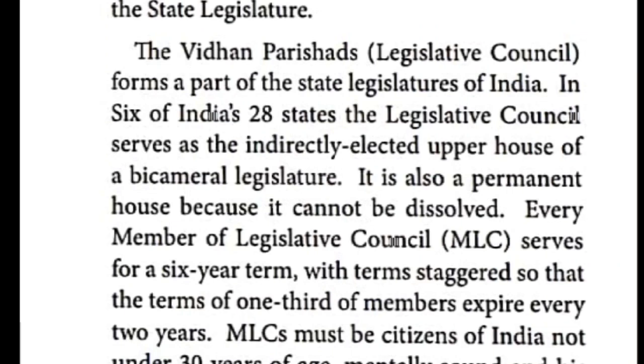Here, for the legislative council, members can continue as a member for a 6-year term. Moreover, 1/3 of the members retire. Expire means retire. Every 2 years, once in 2 years, 1/3 of the members will retire.